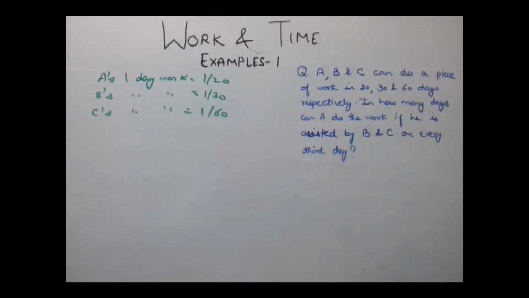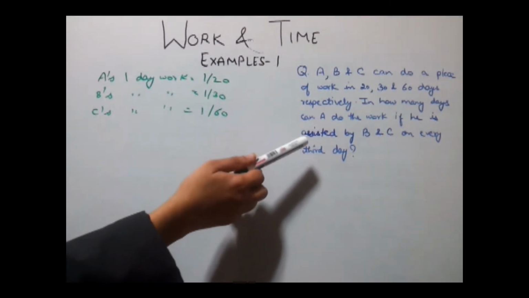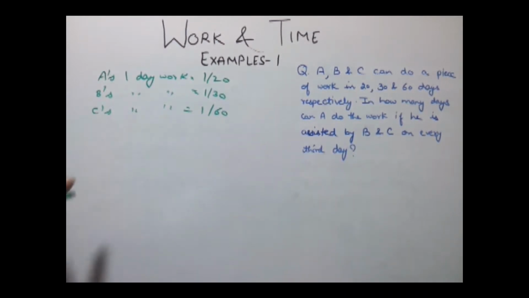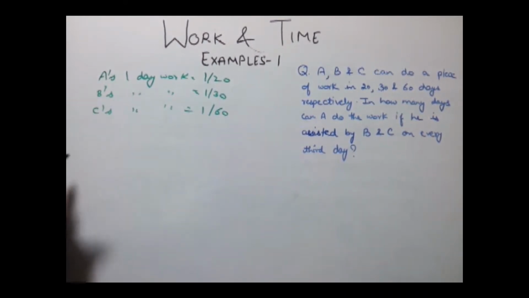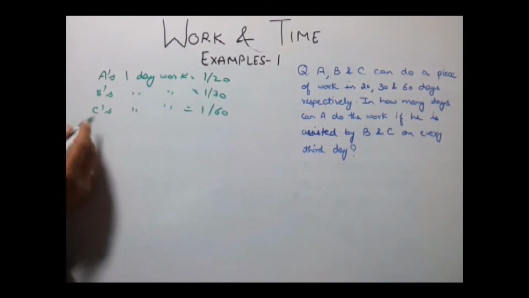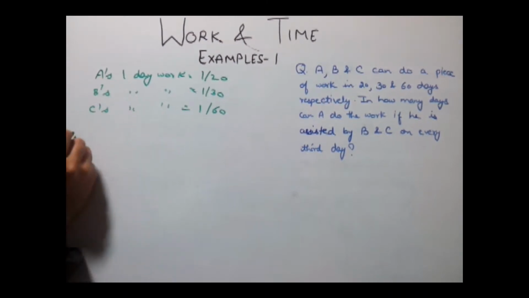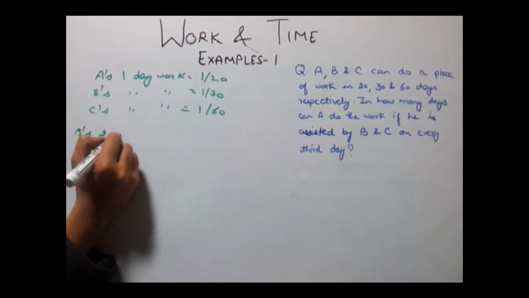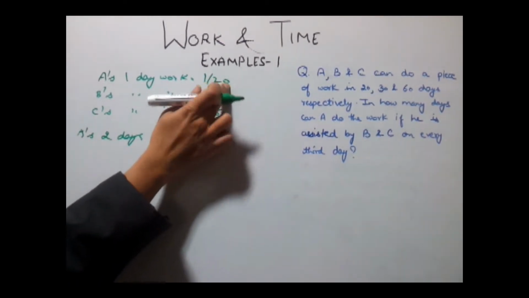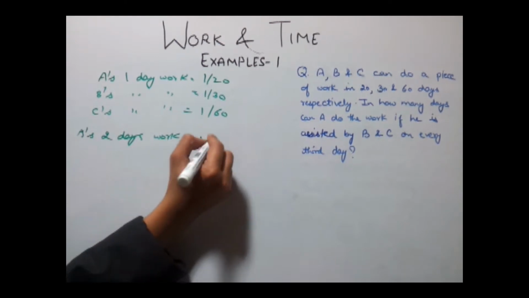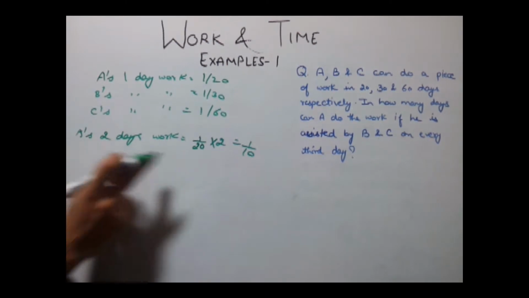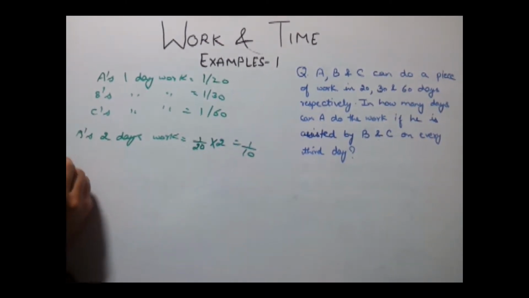Now, it is given in the question: in how many days can A do the work if he is assisted by B and C on every third day. That is, till 2 days A is working alone, while on the third day B and C are also assisting him. So, work done by A in 2 days, A's 2 days work will be this single day work into 2, that is 1 by 20 into 2, say 1 by 10. Now 3 days work, the total 3 days work would be